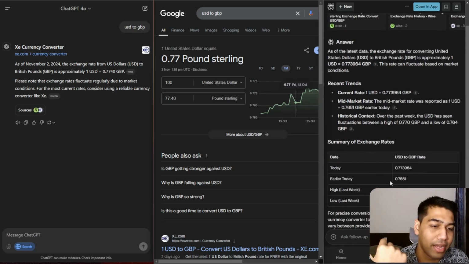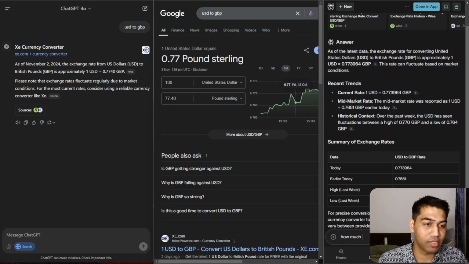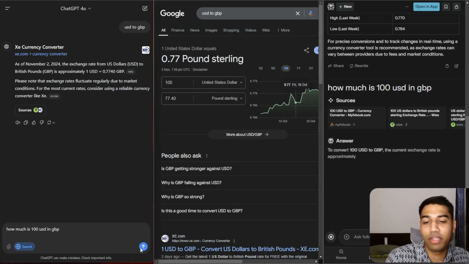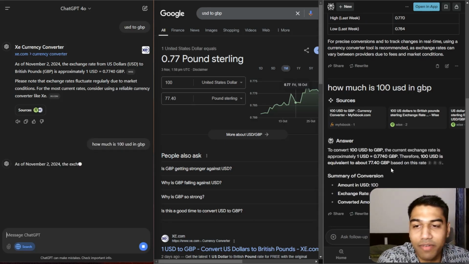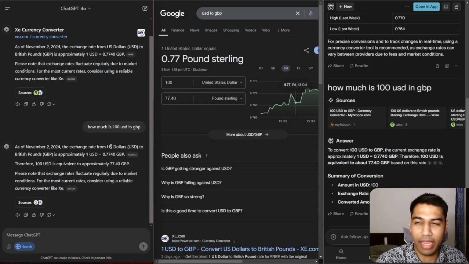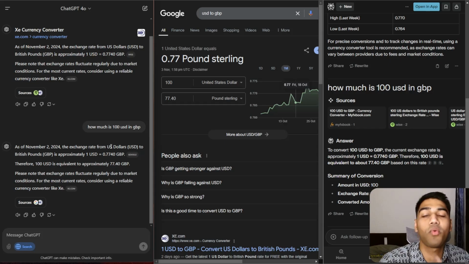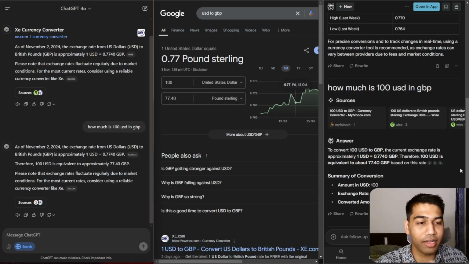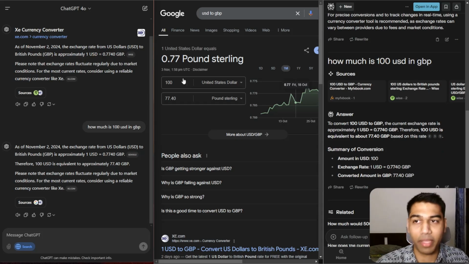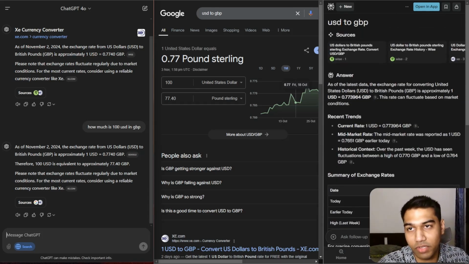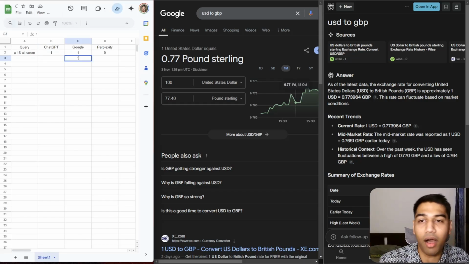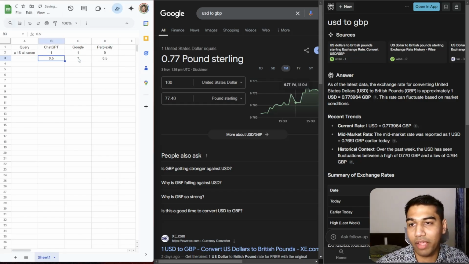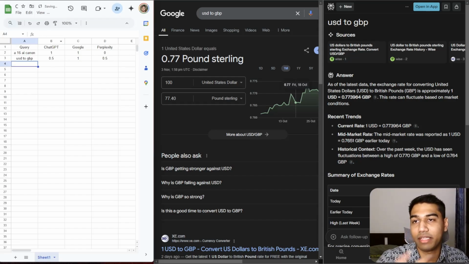Obviously I can go ahead and ask here how much is 100 USD in GBP, and it will respond in the right format. So it's 77.4 and everything else. But the point is, if you're looking to do a search and get the result, you don't want to do multiple searches. That's why I'm testing this as one query, because that's how most people are searching today, unless you are doing research, and that's a completely separate topic. From the same perspective, I would give half marks to both of them because they did give the result, but Google still scores a good answer here. So 0.5 and 0.5, for USD to GBP, and that's the score going on.